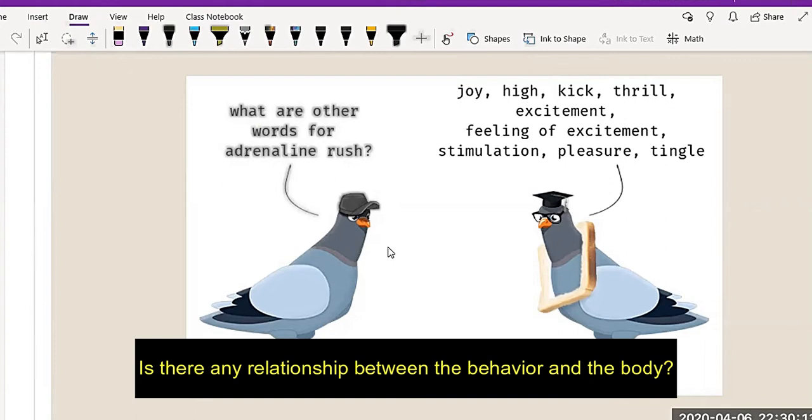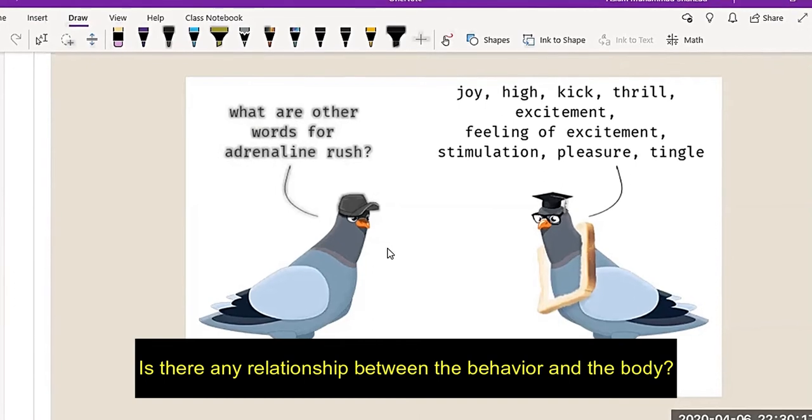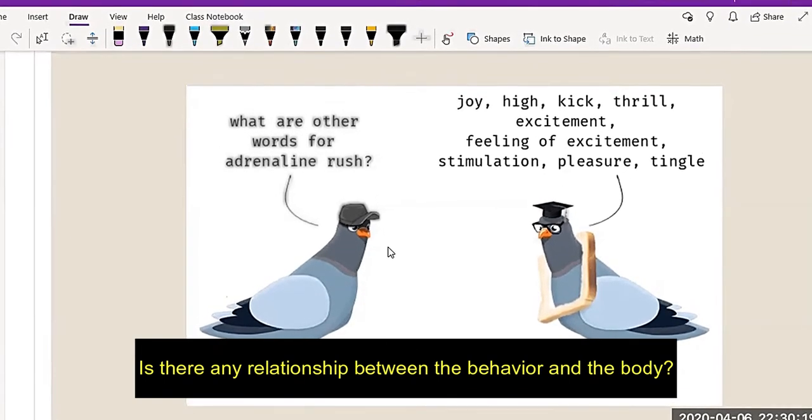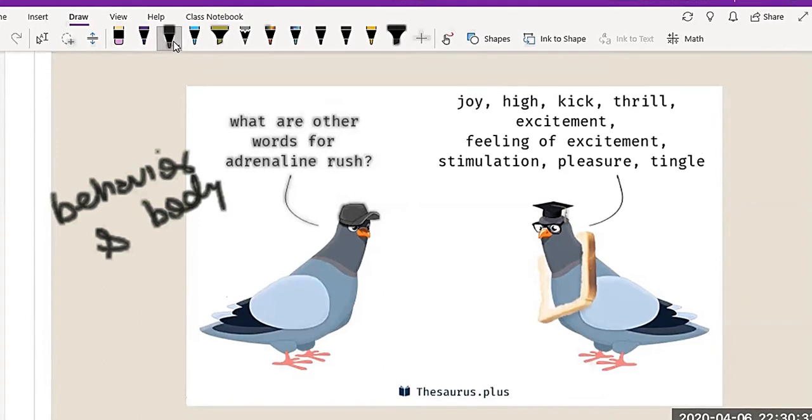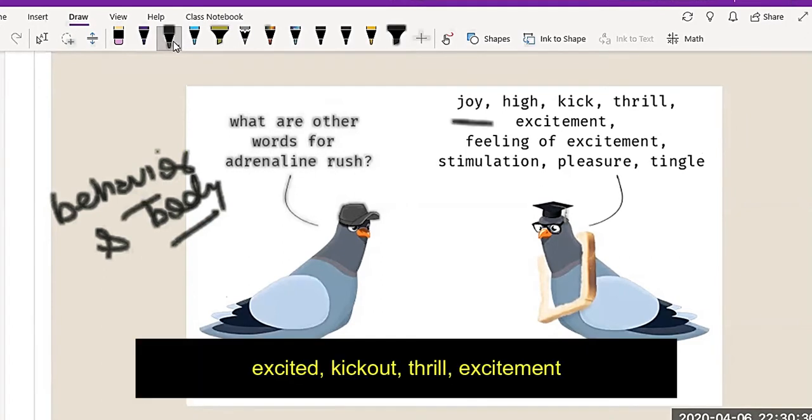Is there any relationship between behavior and the body? For example, you become very excited, with joy, a kick, thrill, excitement. Technically we call it an adrenaline rush.